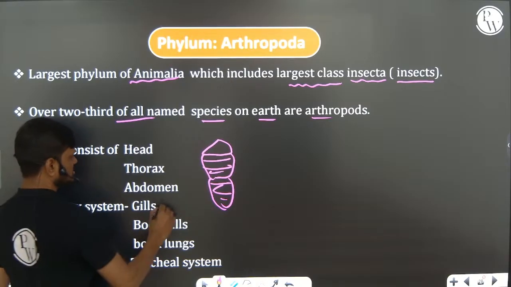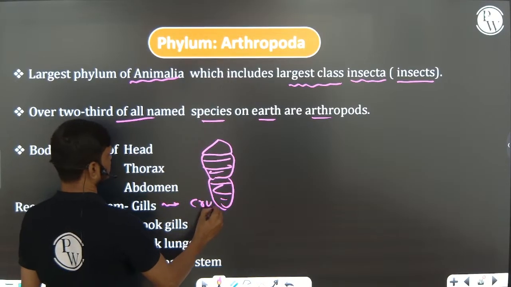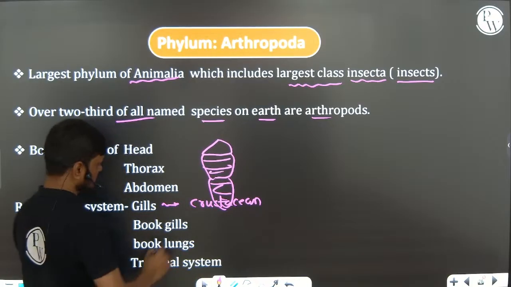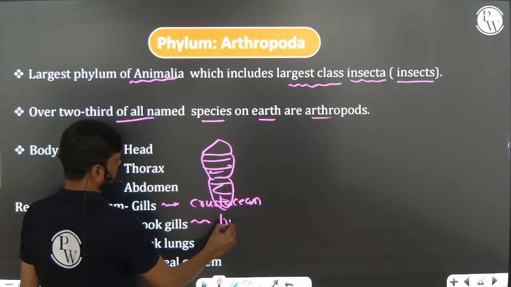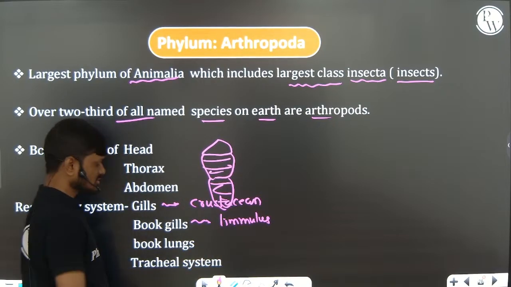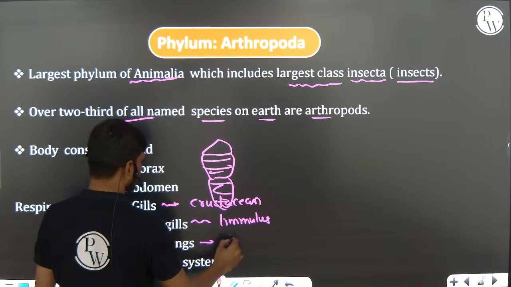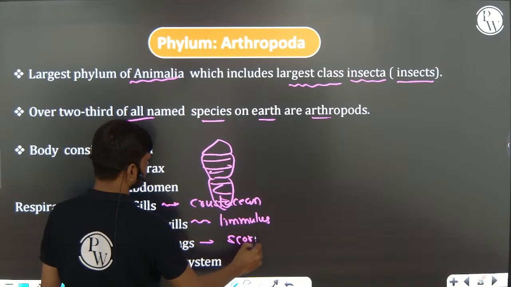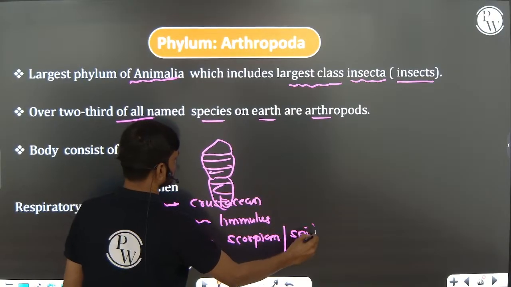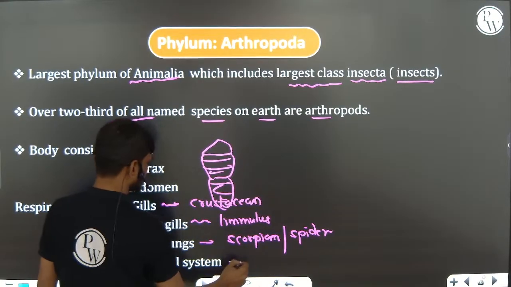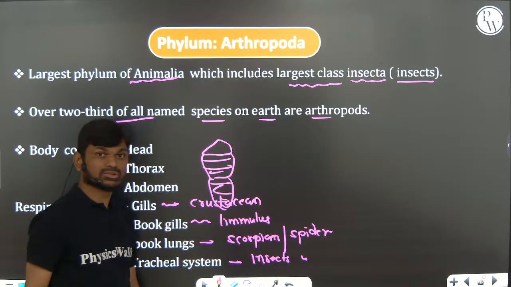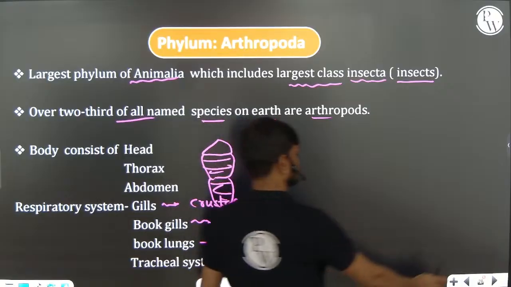Respiration is by gills in Crustacea, aquatic crustaceans. Book gills are present in Limulus, a living fossil. Book lungs are present in scorpion or some spiders. Tracheal system is present in insects and some spiders. This is very, very important.